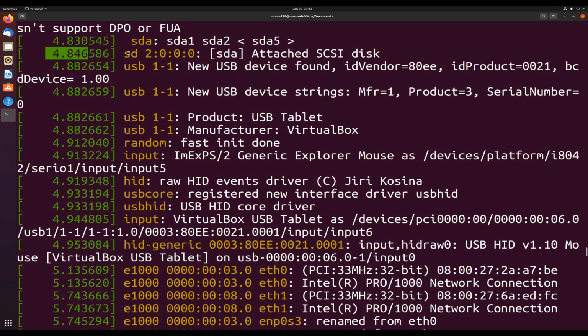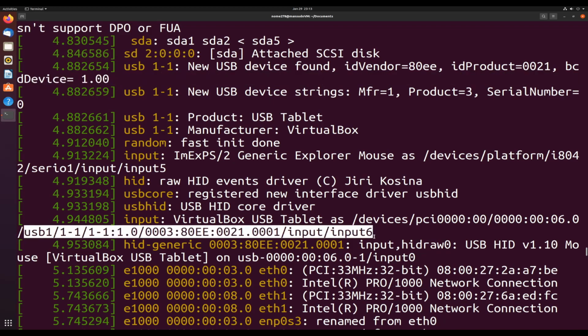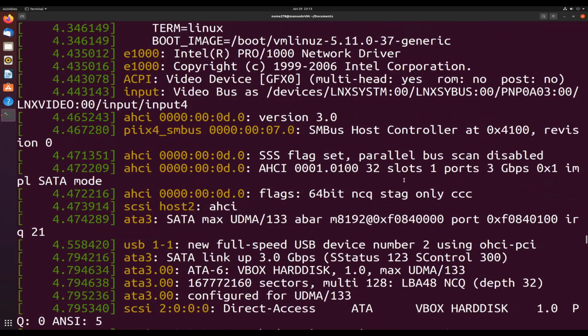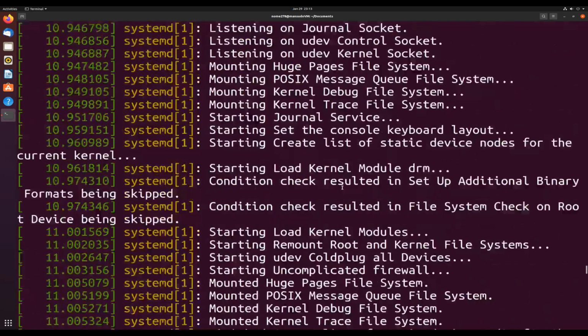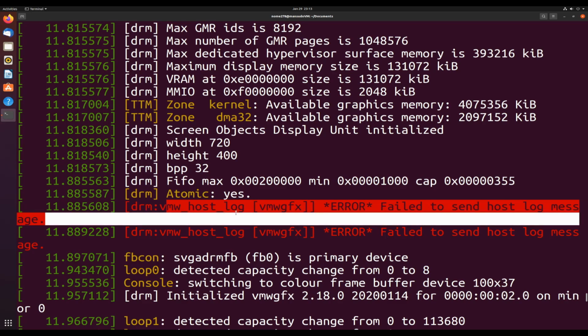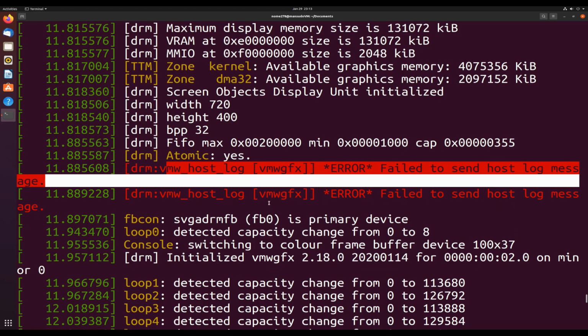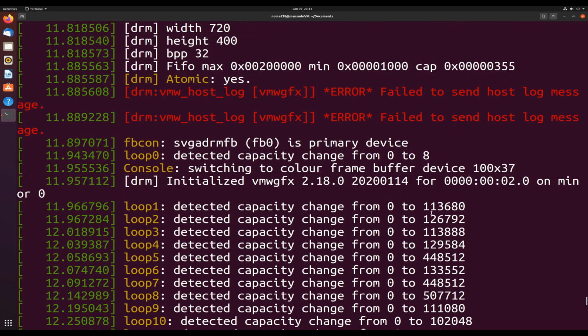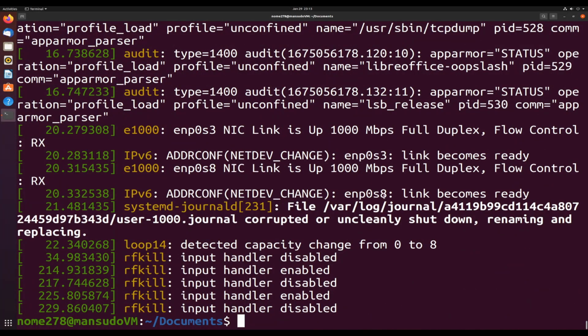It'll tell you exactly what's running, what device is running. It'll tell you where something is running. It'll tell you about drivers. It'll tell you everything that's going on and if there's any errors. So if you scroll down here, you'll see, oh, there's some errors here. VM host log, apparently it's not able to send. So if you're having issues, let's say you're wondering why your log message is not being sent, you would go to dmesg and you can kind of see what's going on and debug from there. Very, very, very useful debugging tool.